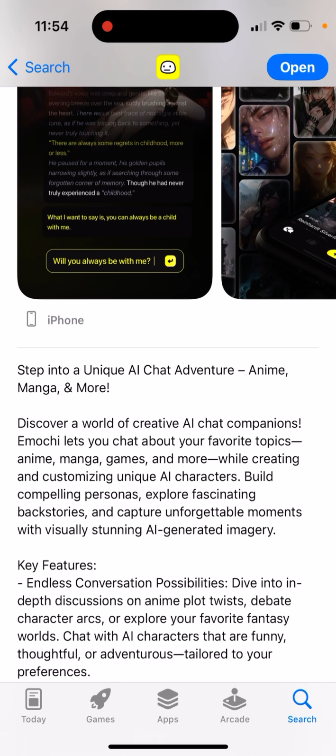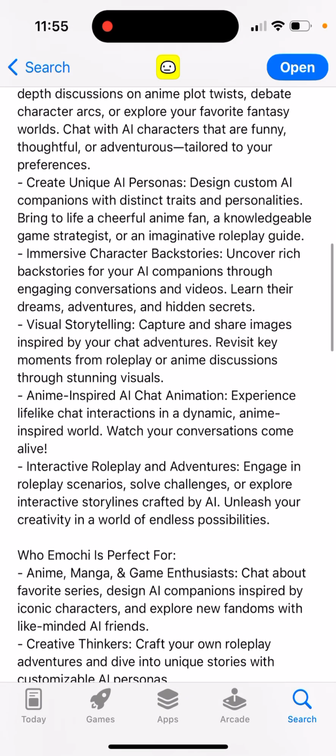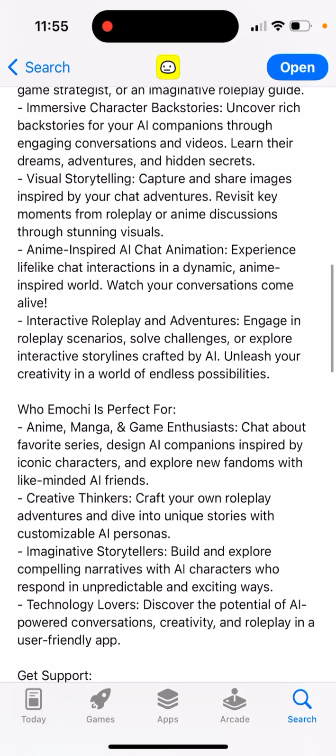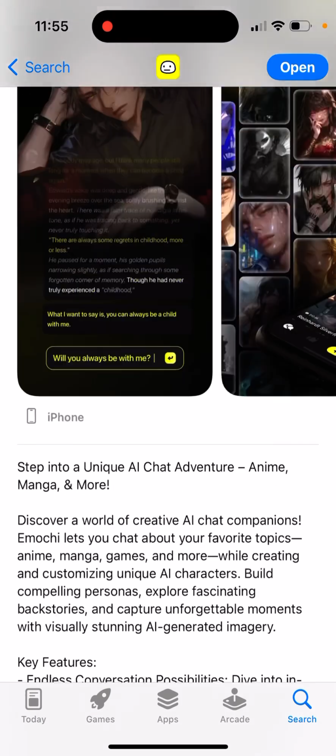Build compelling personas, explore fascinating backstories, and capture unforgettable moments with visually stunning AI-generated imagery. So, endless conversation possibilities, create unique AI personas, immersive character backstories, visual storytelling, anime-inspired AI chat animation, interactive roleplay, and adventures. So, what is it good for? It's good for anime, manga, and game enthusiasts, creative thinkers, imaginative storytellers, technology lovers.